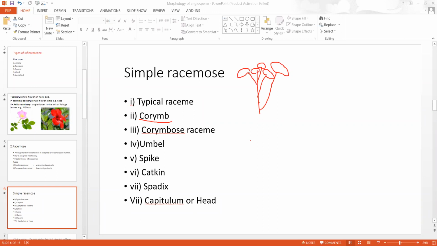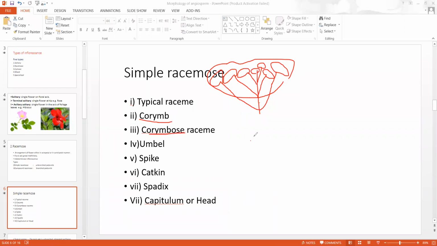That is called corymb inflorescence. This can be observed in family Cruciferae, in some plants such as Candytuft, where all the flowers come to lie in the same plane.